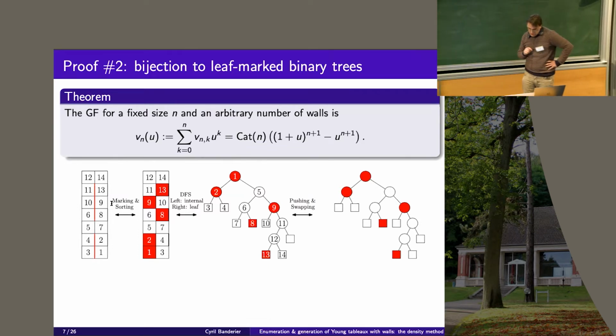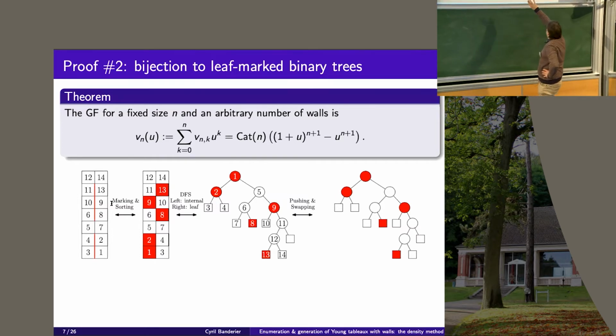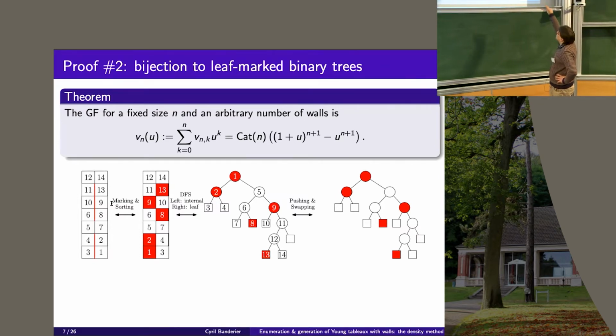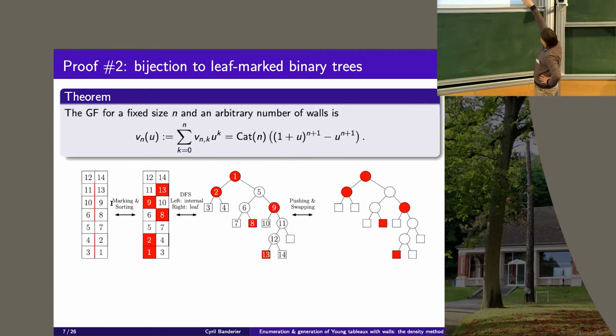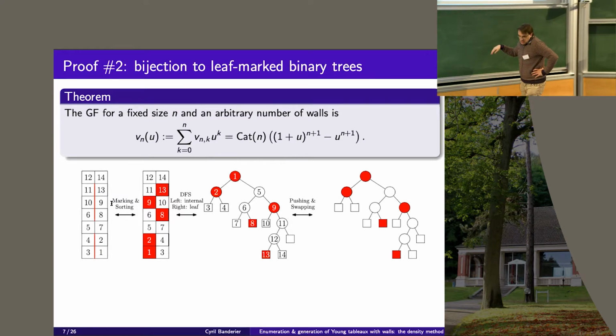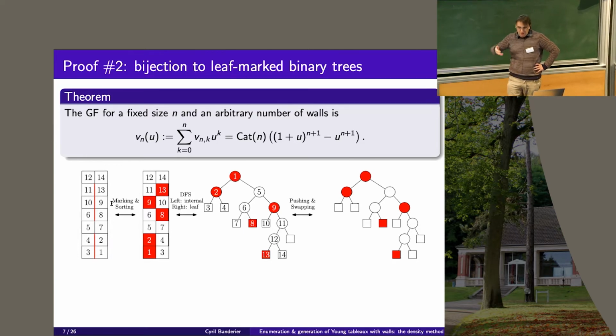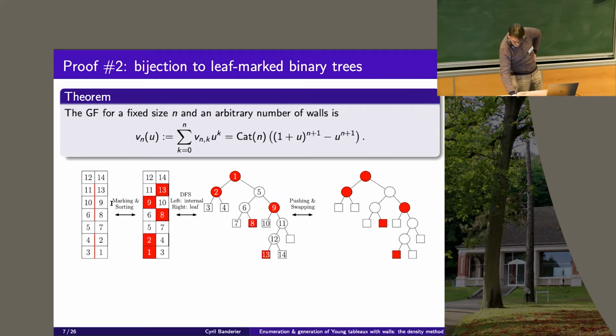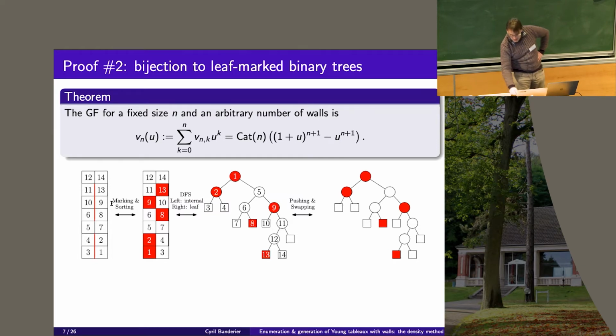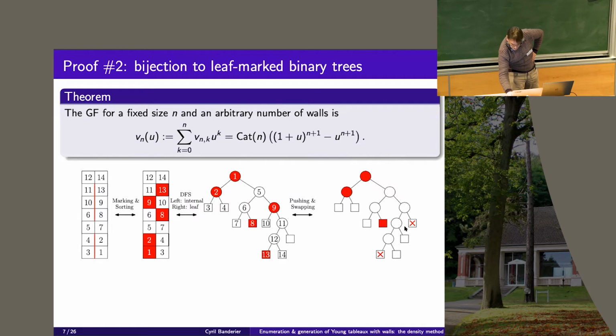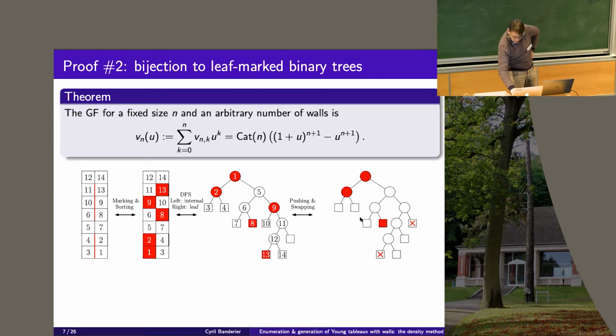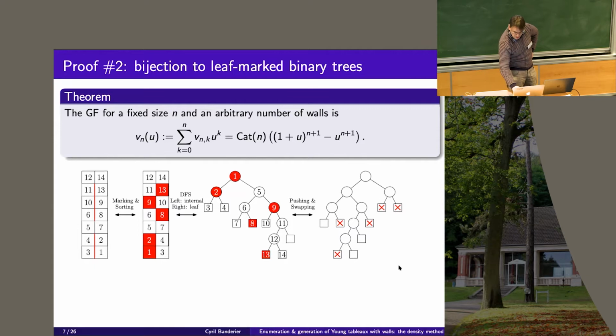Whenever you start from the bottom left, and whenever you cross some red internal node, you push it to the bottom, and you swap. So why? Because it is working, let's say. So here, let's take this red node here. I push it, and I swap. If you see it, I push it, and I swap the left and right subtrees. Okay, and you do this everywhere. And if you do this, you get this tree.